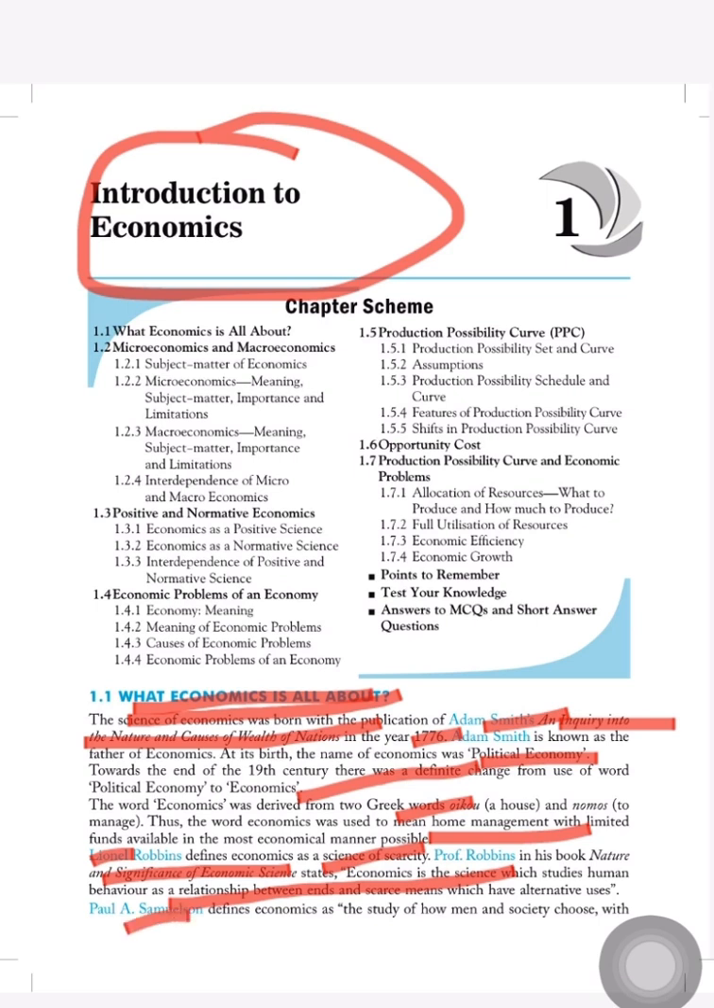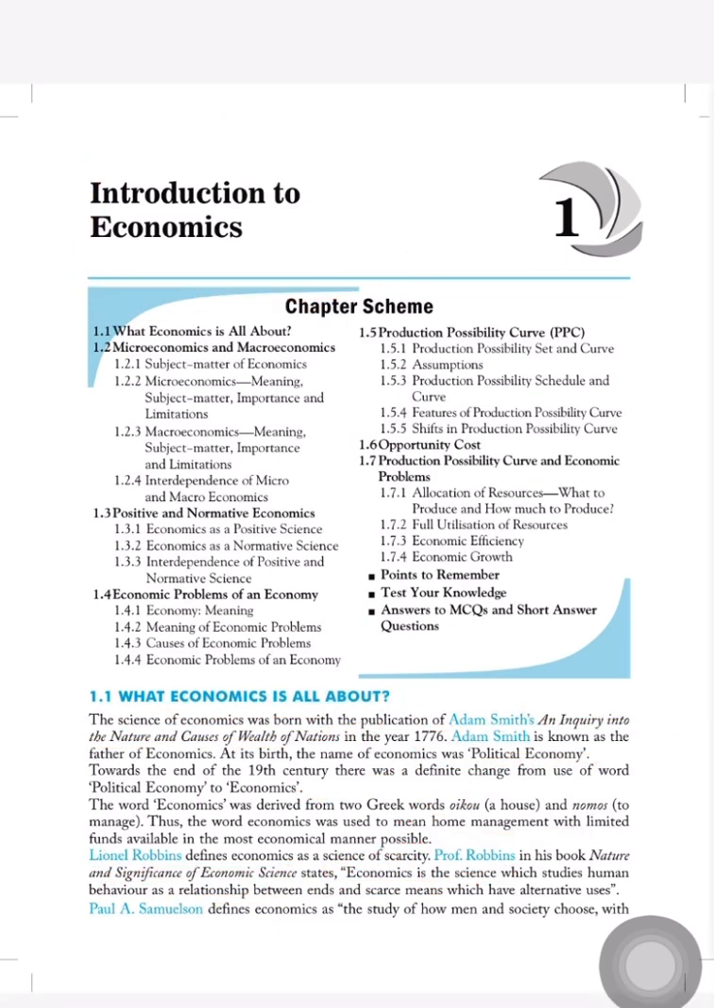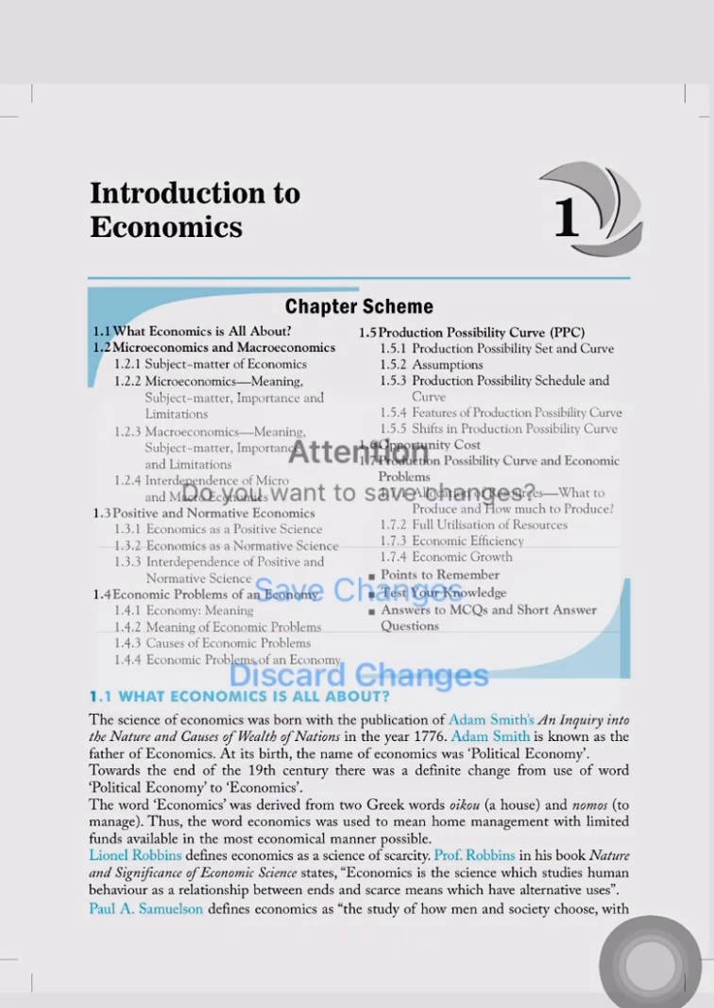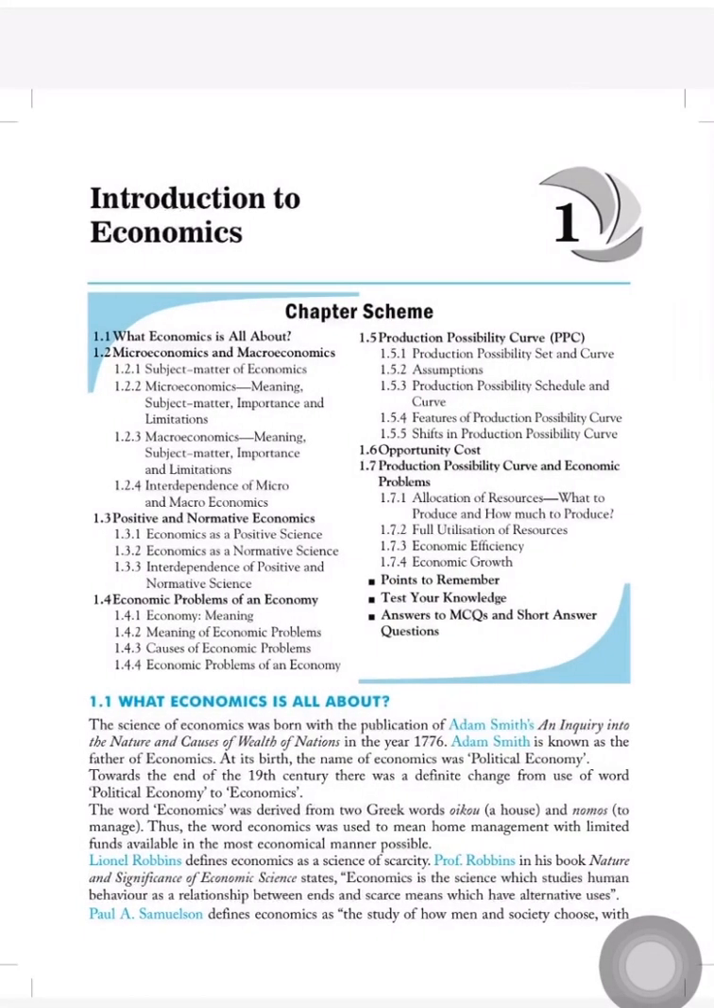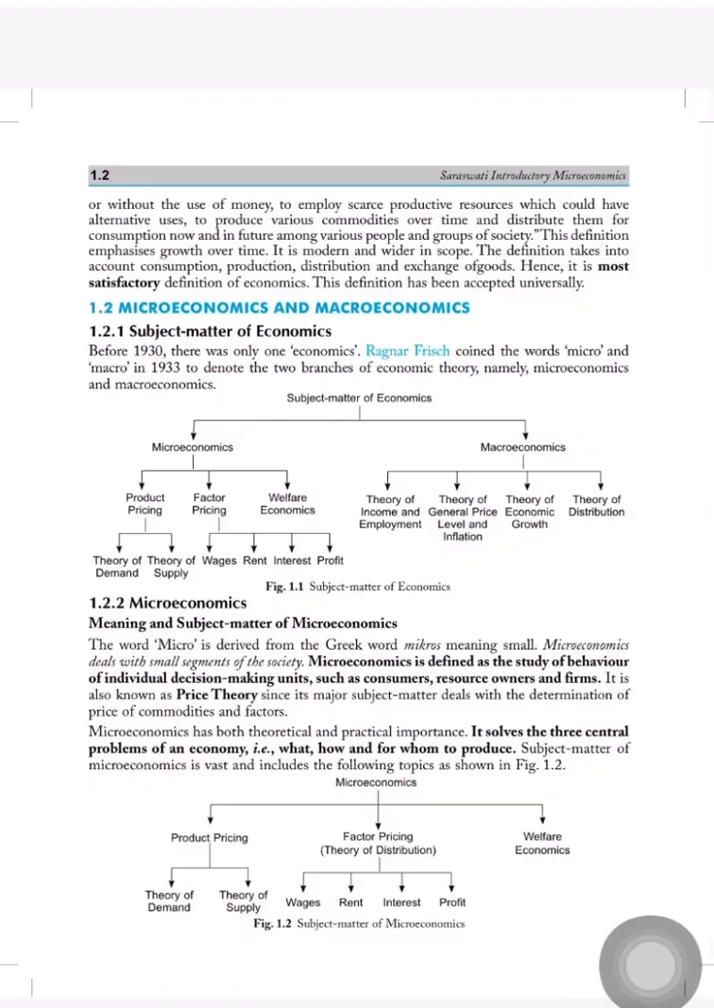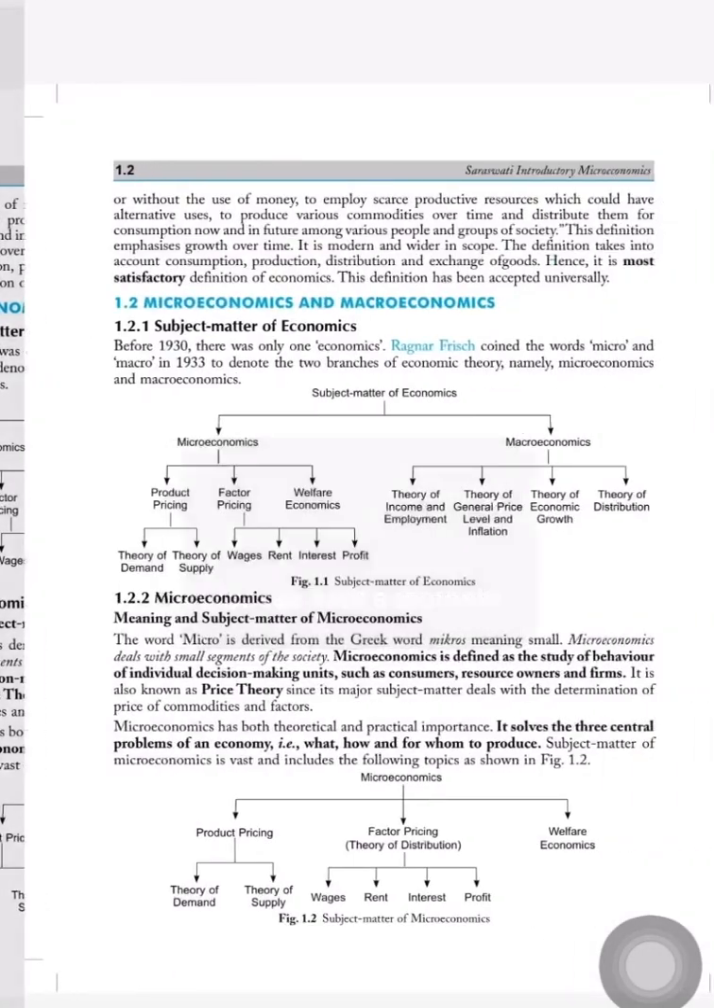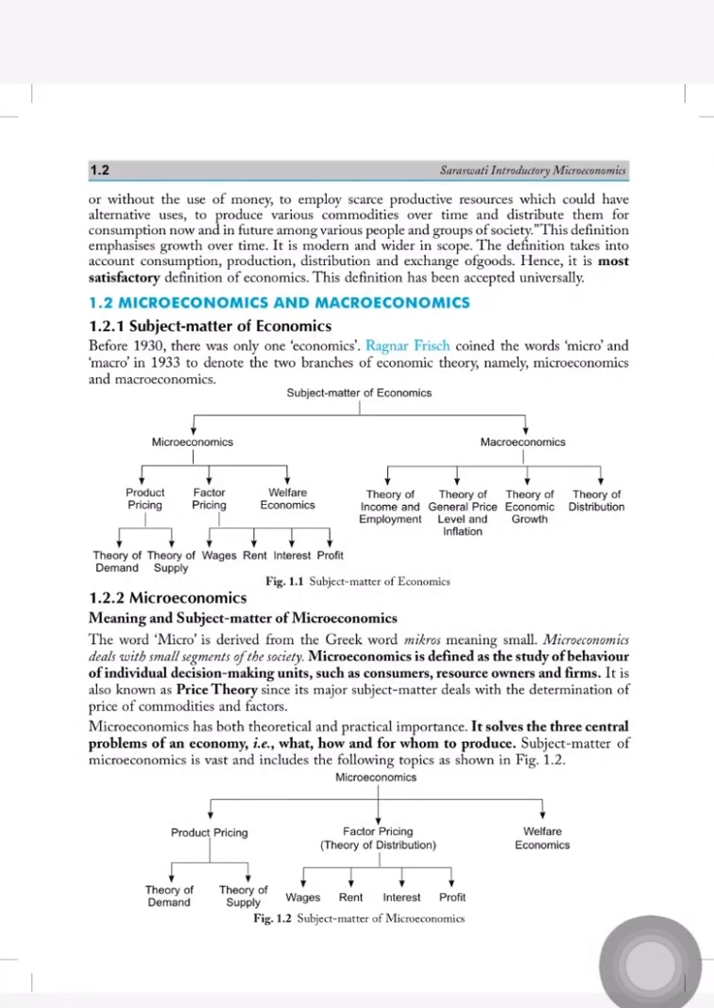After Robbins, Paul A. Samuelson came. He has given his own definition. After that, Marshall came, and he has given his own definition. So this was the meaning of the definitions. The most satisfactory definition was by Marshall.